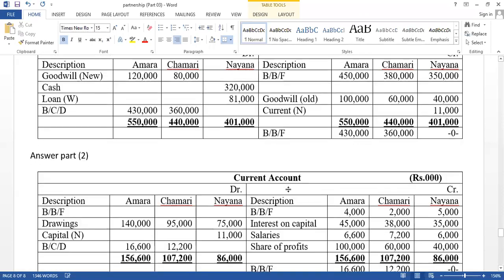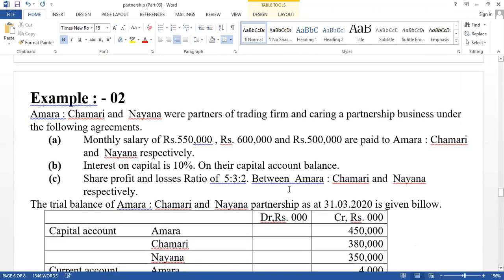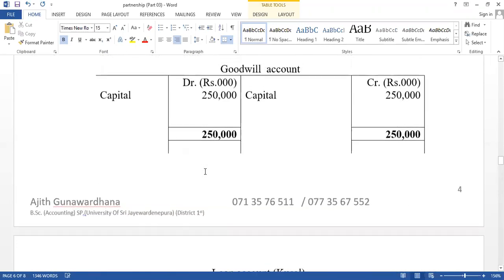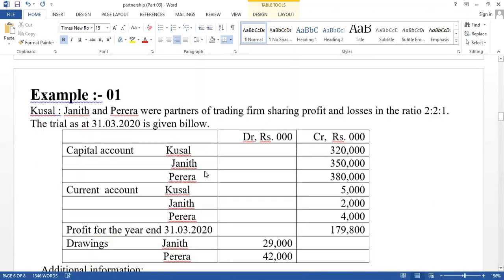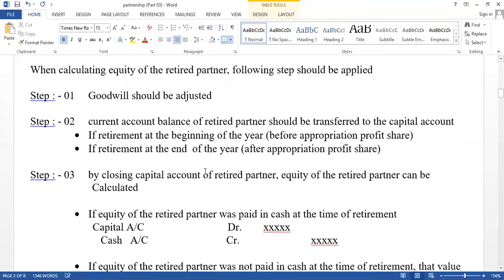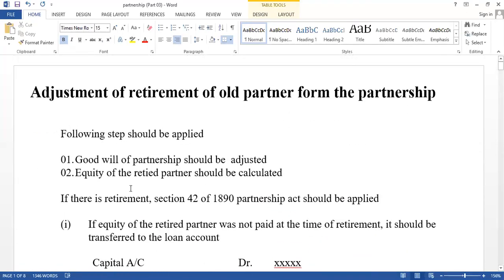Right. Think about retirements. Sometimes the retirement is given at the beginning of the year, sometimes at the end of the year. There are two adjustments that should be done. First, the equity of the retired partner should be calculated. And second, the goodwill of the partnership should be adjusted. Now think about the theory part. First, you have to know how to adjust goodwill. Second, you have to know how to calculate the equity of the retired partner, whether it is given at the beginning of the retirement or at the end.